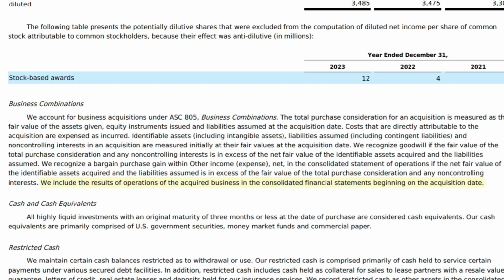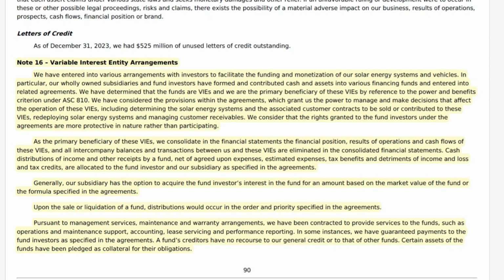Basically, when these deals get done, there's contracts that could be thousands of pages, but the acquisition date is a key date within the contract that determines when this entity is owned by Tesla Incorporated in this situation. And the acquisition date is when you roll in all the results related to that acquisition into your consolidated financial statements.